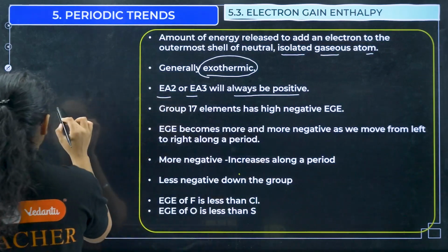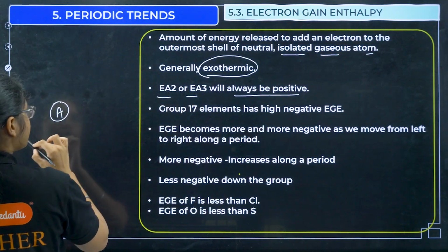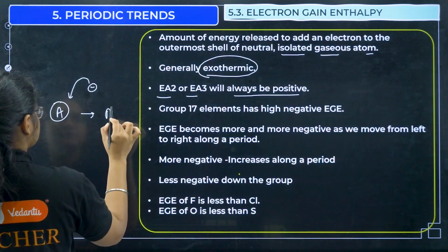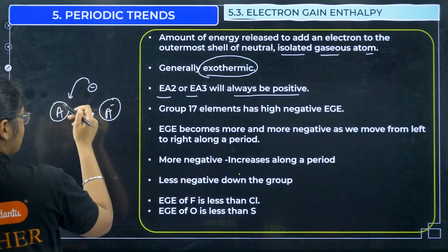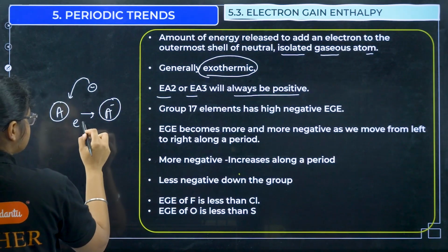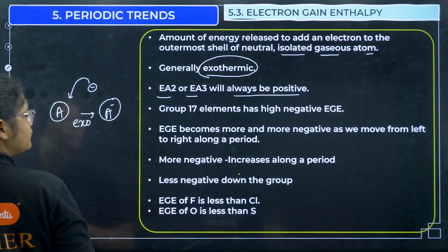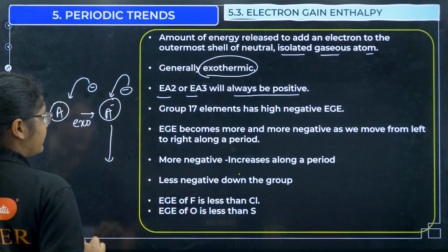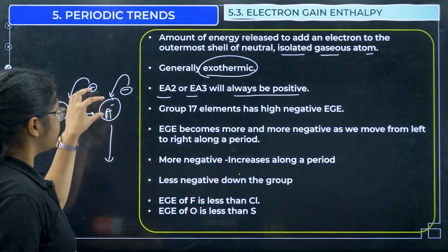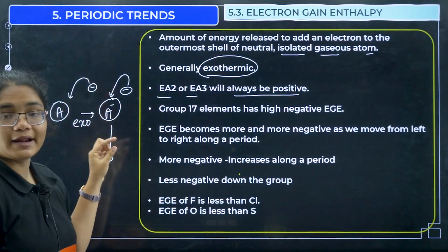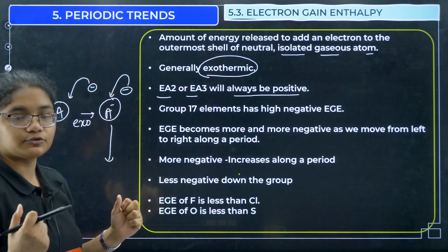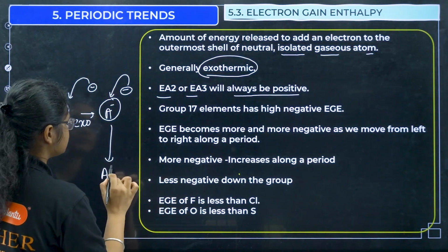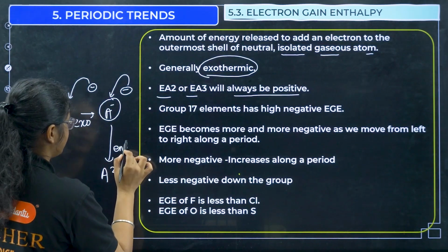Now see, suppose I have a neutral atom, okay, I added one electron to this one, so it became A minus. To add this one electron, energy will be released, so it is an exothermic process. Now when it is A minus and you want to add one more electron, there is already an anion, to which you are adding a negatively charged electron, so there will be repulsion. So you have to provide energy in that case, and when it becomes A2 minus, it is endothermic.